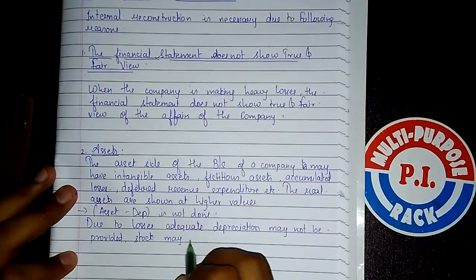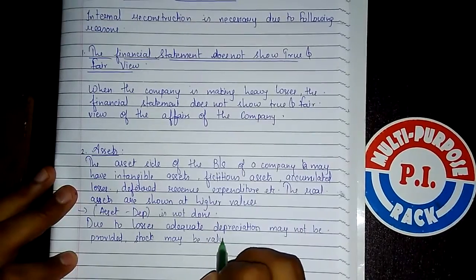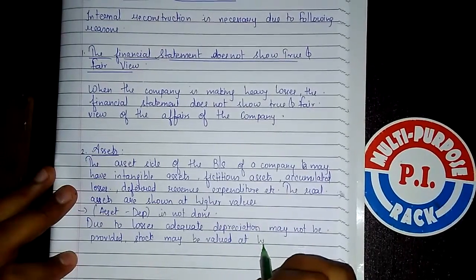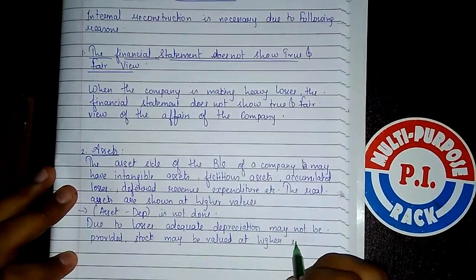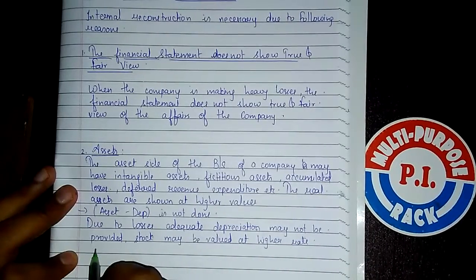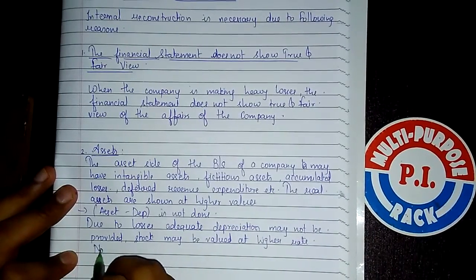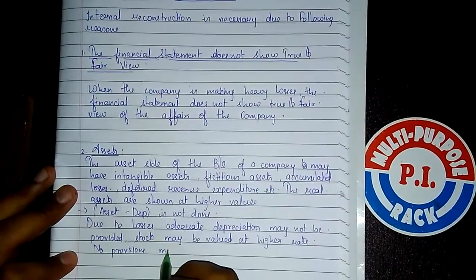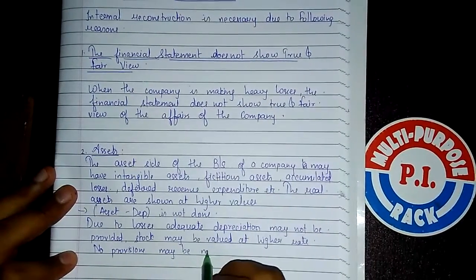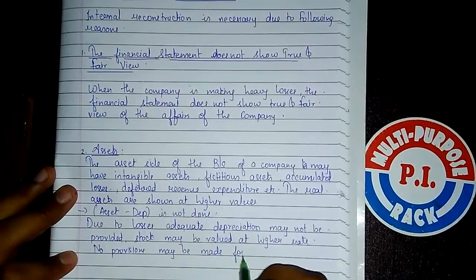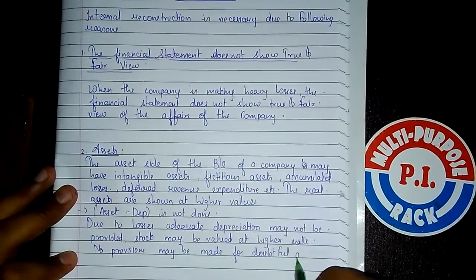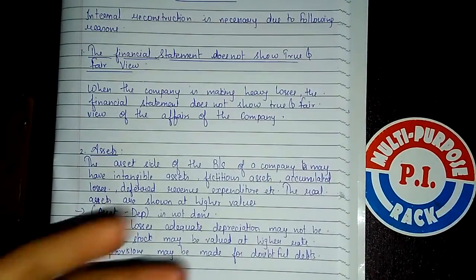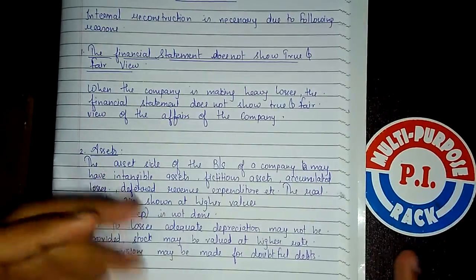Stock may be valued at a higher rate. No provisions may be made for doubtful debts. I hope now you have understood how the asset side of the balance sheet is overvalued.